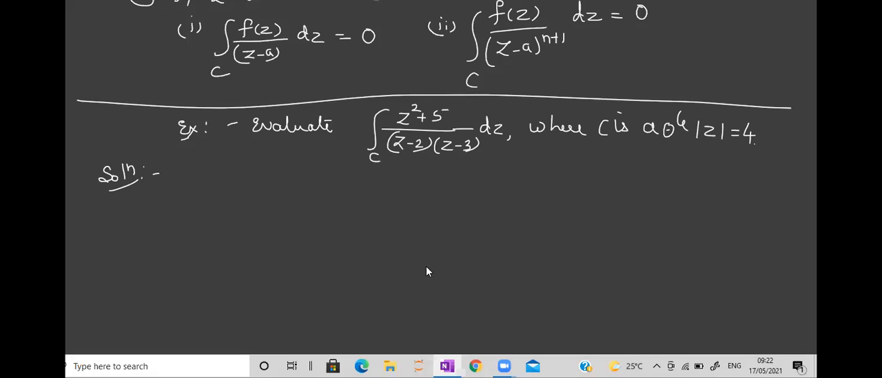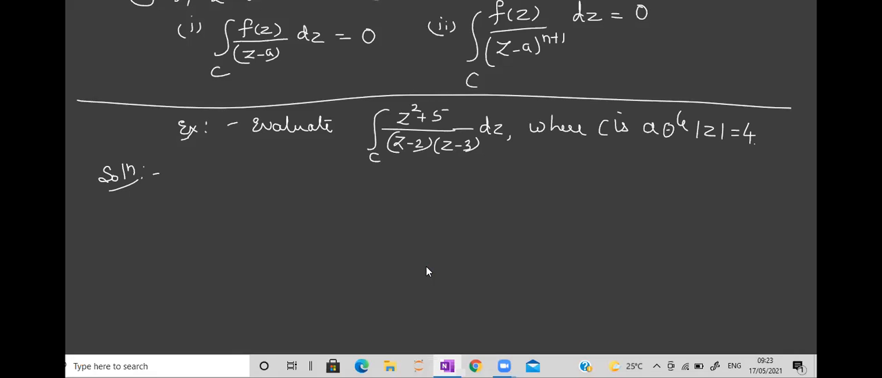Have you written? Even such a simple example may also be asked in the exam. Okay, now here this is actually a complex integration, so we have to evaluate it. Without performing integration, we are going to do it.